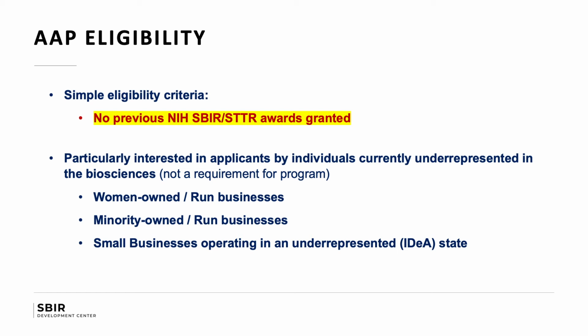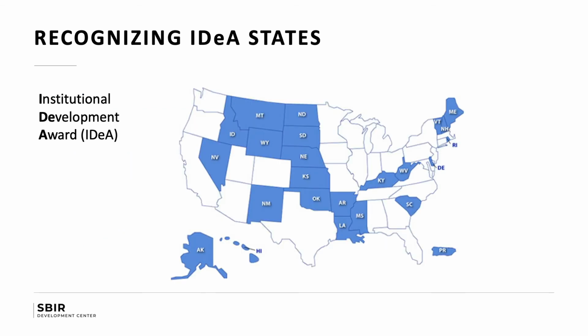So we are particularly interested in applications by individuals currently underrepresented in the biosciences, although this is not a requirement for the program. So we are interested in women-owned and run businesses, minority-owned and run businesses, and small businesses operating in an underrepresented state. These are called IDEA states. This slide shows you the recognized IDEA states. They're highlighted in blue.